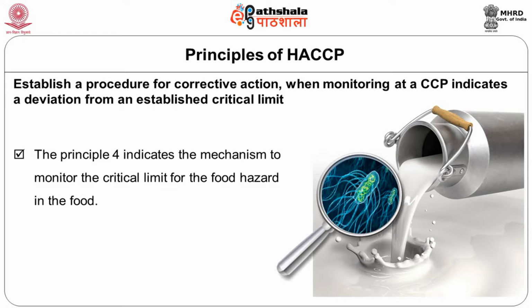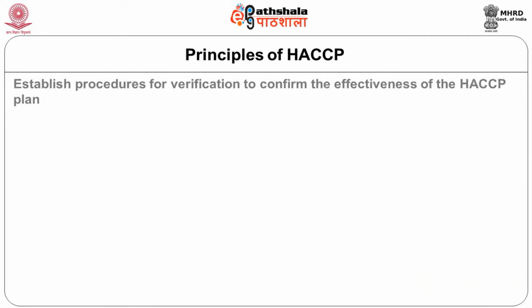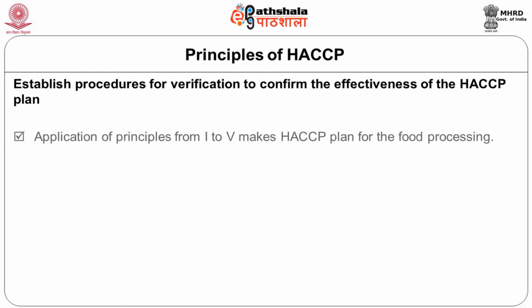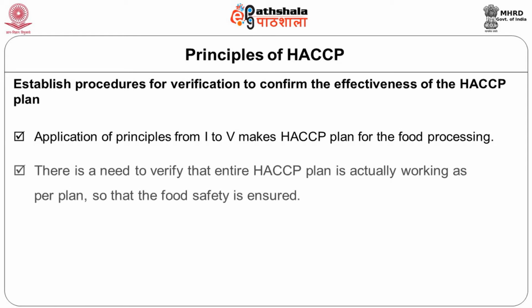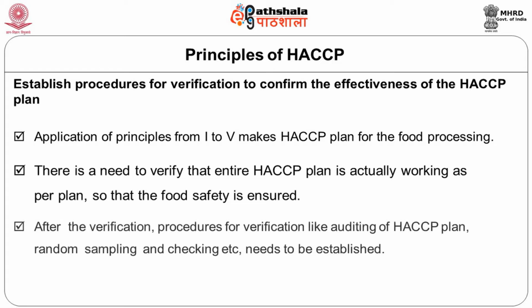Then once you have done that, you also have to see whether the entire system is working. That means verification of the entire process. If whatever we have done is actually producing safe food, then that means your HACCP plan is very effective. So you have to establish procedures for verification to confirm the effectiveness of the HACCP plan. This is the sixth principle in HACCP. Once you do that, you are 100% sure that your HACCP plan is functioning effectively.